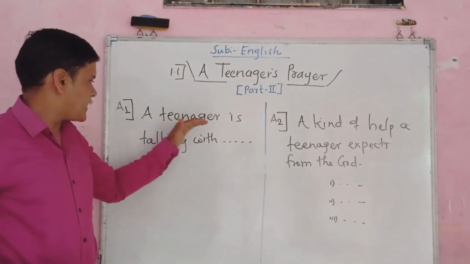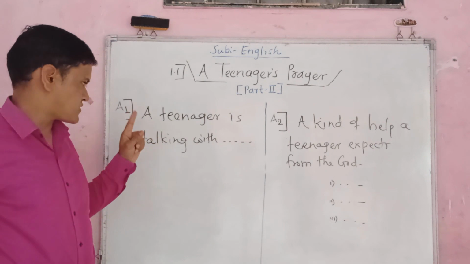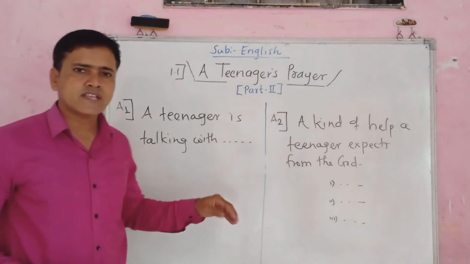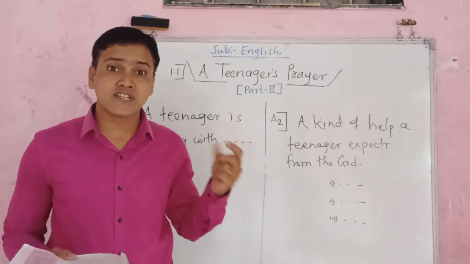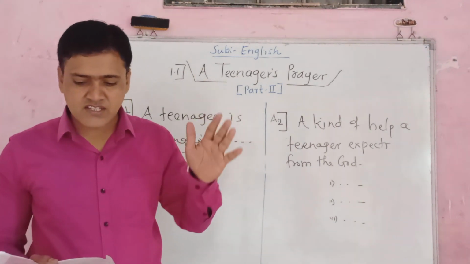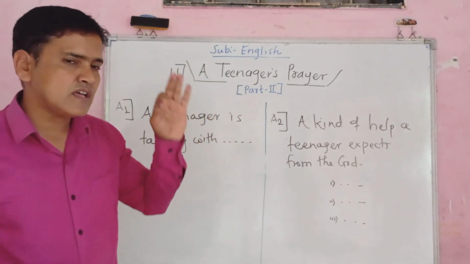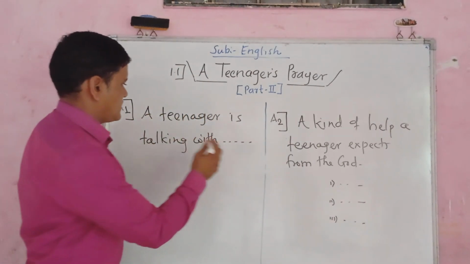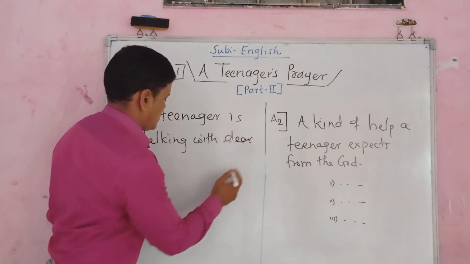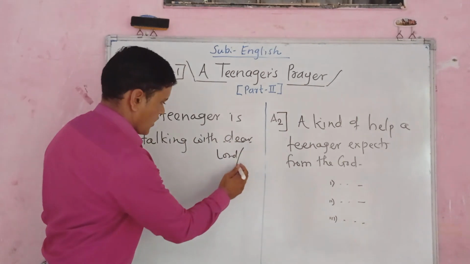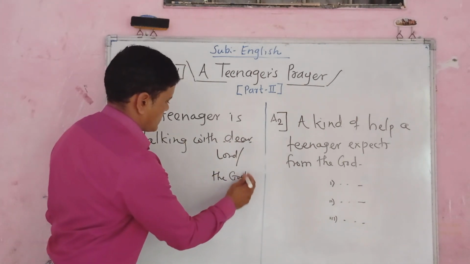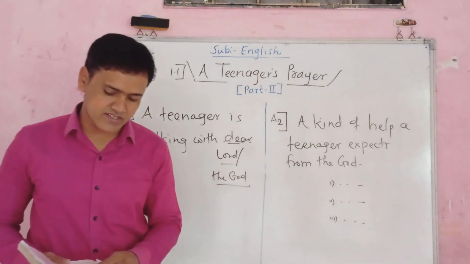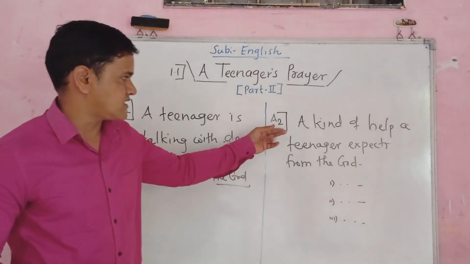Now focus on the very easy question, the factual question written here. I read that question. A teenager is talking with dash dash. Very easy. What is the answer? The answer is the teenager is talking with dear Lord, or you can say the God. Both answers are correct. You are right. Now the next question is written here.